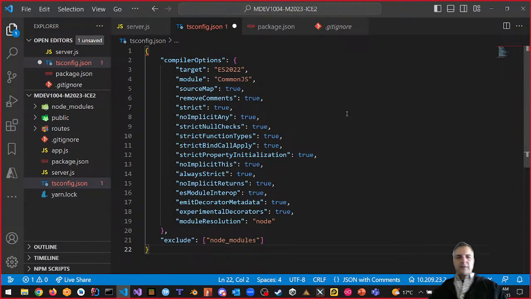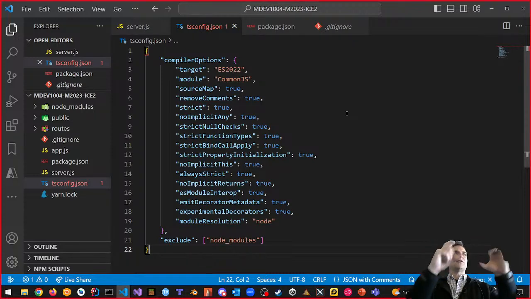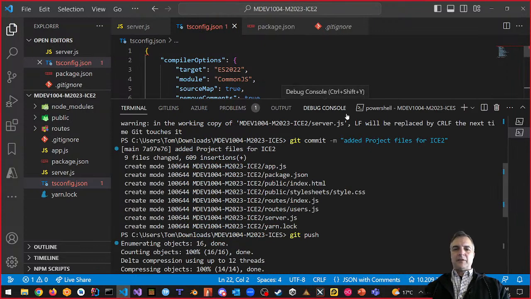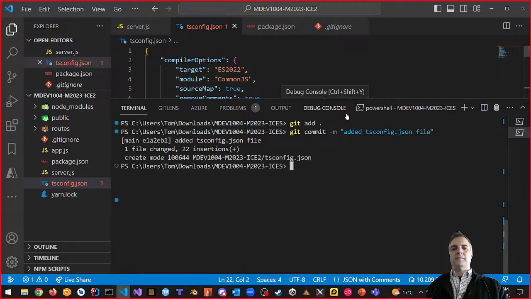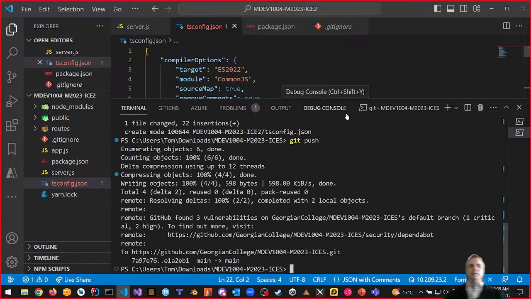Okay? Save, please. And this we're going to put up on GitHub because we just added our tsconfig.json file for the first time, and I want you to be able to go there and see when I did that. So again, back to this, and I'm going to say something like git add dot, git commit -m, and we'll say added tsconfig.json file. Git push. Okay, so that's the one we just added.